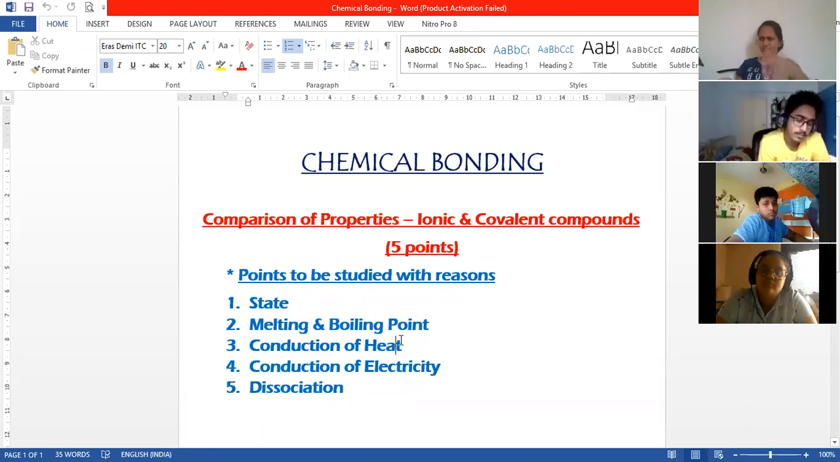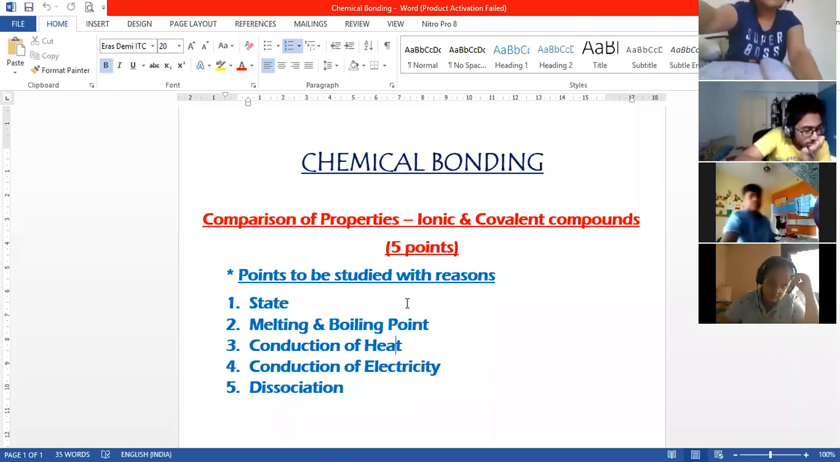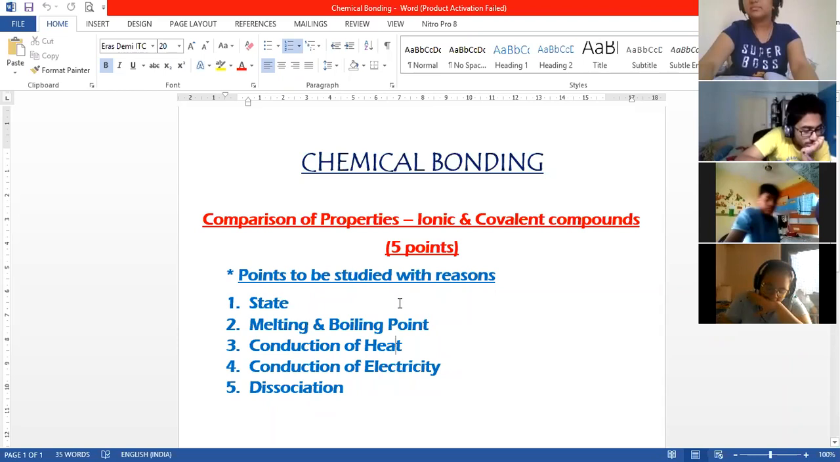Similarly, for conduction of electricity, it is very important to note that ionic compounds in the solid state are non-conductors. They are conductors only in the molten state or aqueous state. Aqueous state as in if I'm taking the compound and putting it into water, that is when it becomes a good conductor of electricity. So that is a point to be noted. And in case of covalent compounds, the conduction of electricity is not there in any state you take. So whether it is liquid state or gaseous state or solid state, it's going to be the same, that is they are going to be non-conductors of electricity.